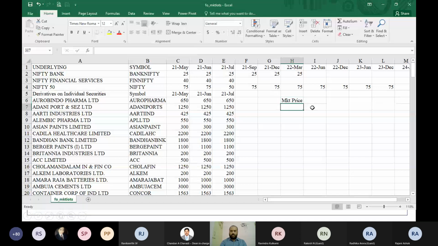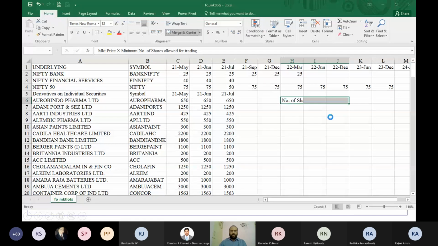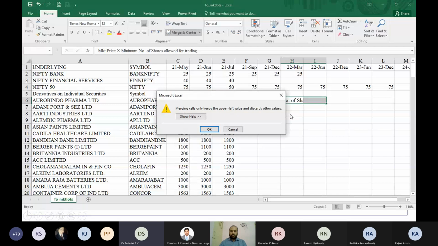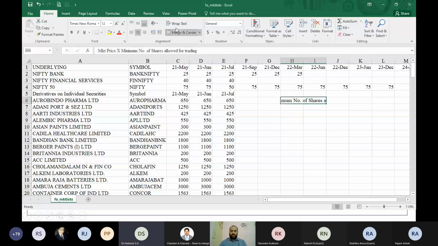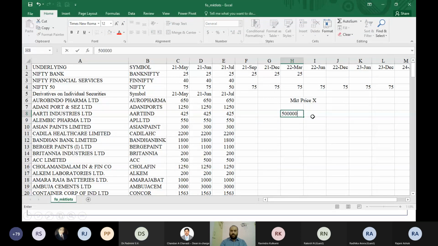You're going to get your contract value. That is what is your contract value. Now, when you have this contract value, they say check, okay, a minimum contract value, what they're expecting is 5 lakh rupees. Now, it was earlier 2 lakh rupees. Now, they decided it is going to be 5 lakh rupees. So, 5 lakh is the contract value, what they're expecting, divided by your market price.